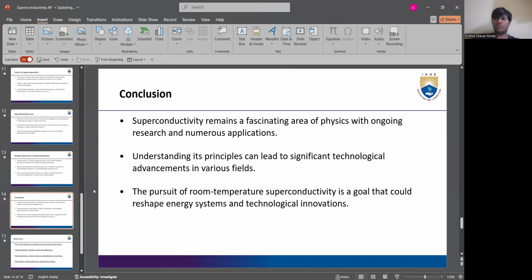And coming to the conclusion, superconductivity remains a fascinating area of physics with ongoing research and numerous applications. Understanding its principles can lead to significant technological advancements in various fields. The pursuit of room temperature superconductivity is a goal that could reshape energy systems and technological innovations.